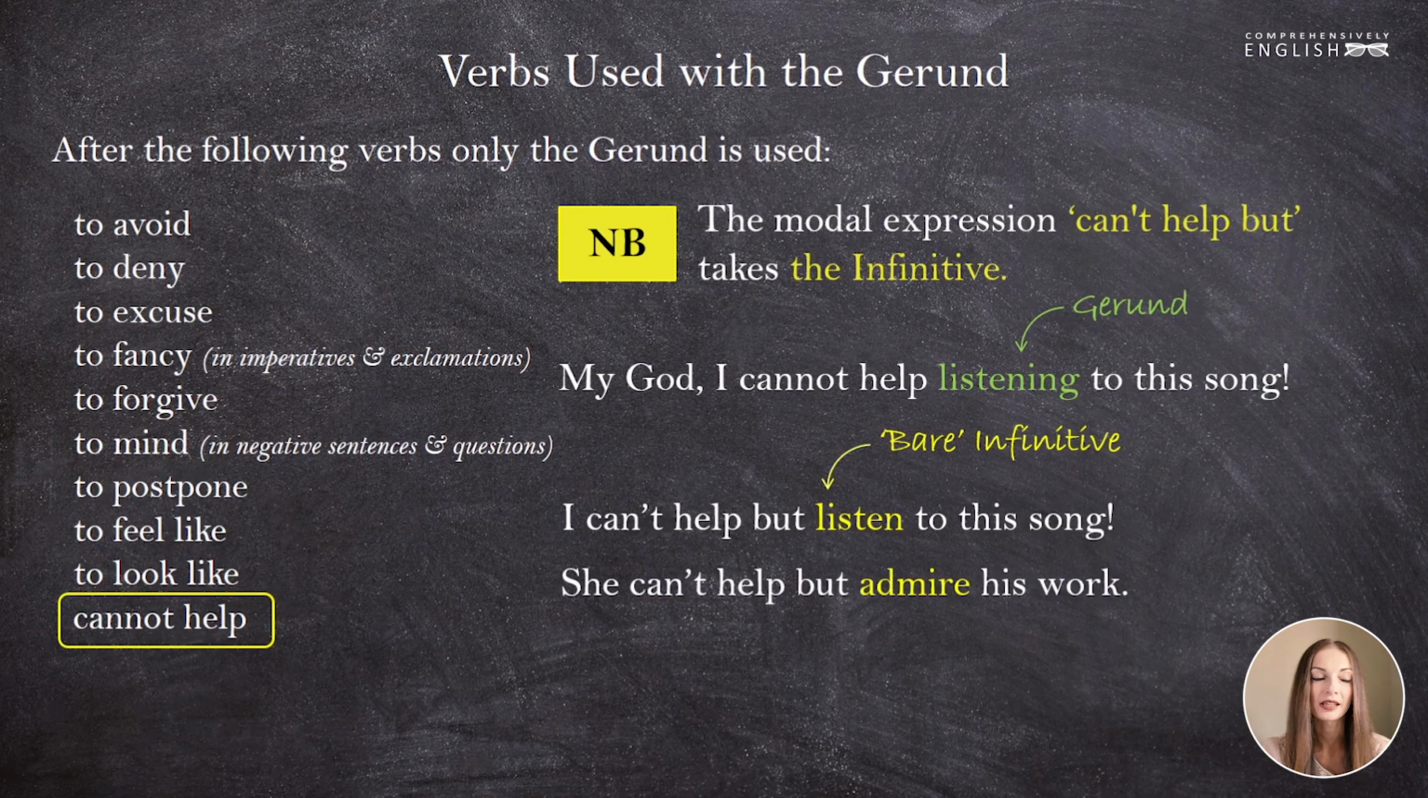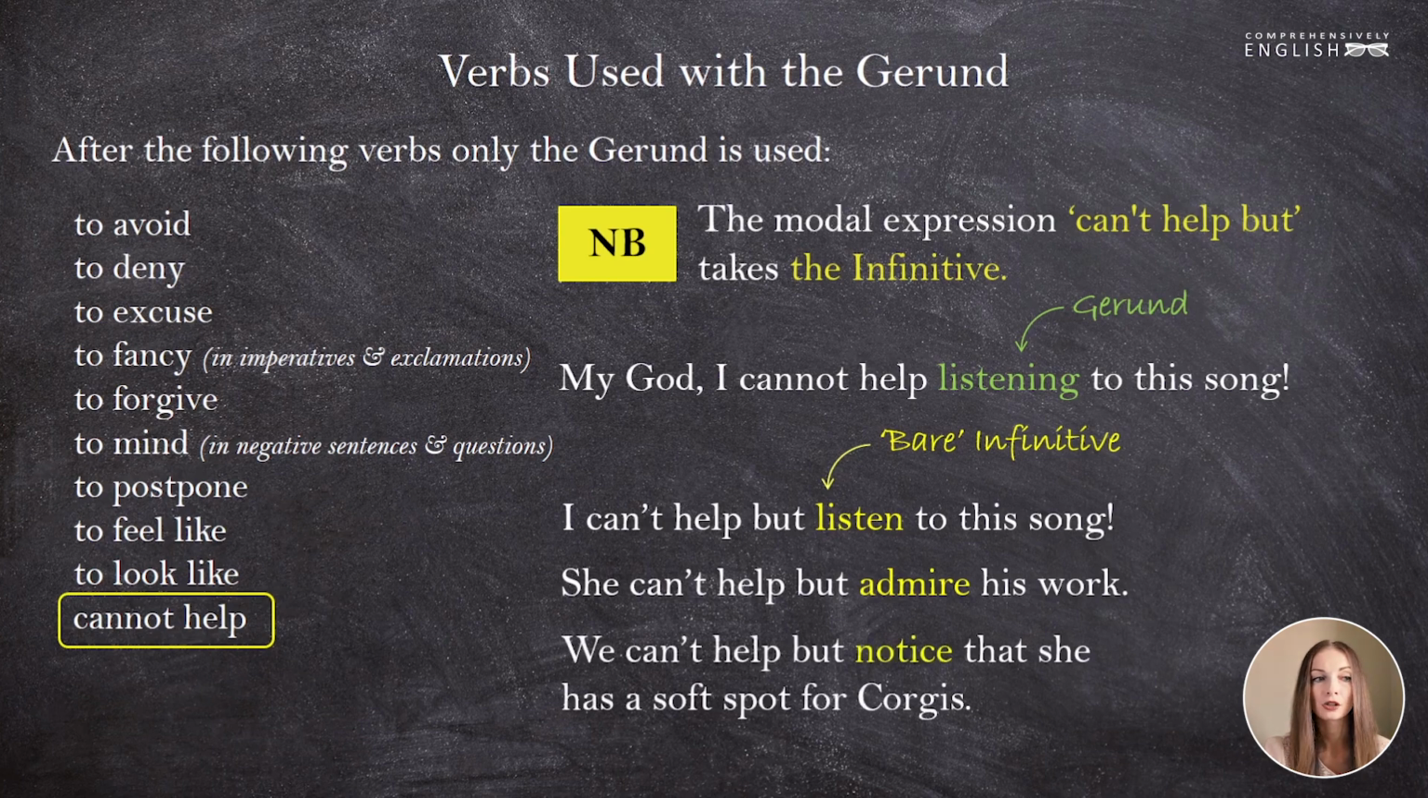She can't help but admire his work. His work undoubtedly deserves admiration. We can't help but notice that she has a soft spot for corgis. Her affection for these dogs catches the eye. It's evident for everyone who knows her. So as you see, cannot help but do something is used just as cannot help doing something, to say that somebody is unable to refrain from something or unable to prevent something from happening.